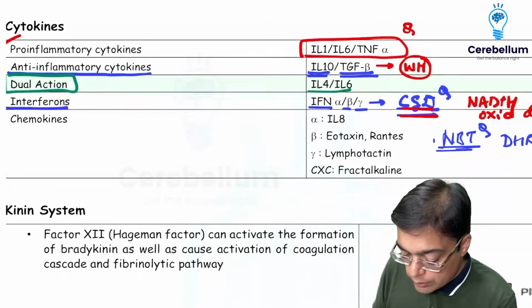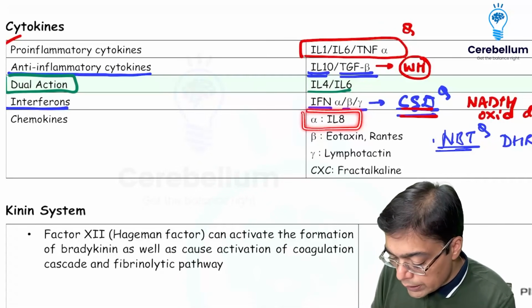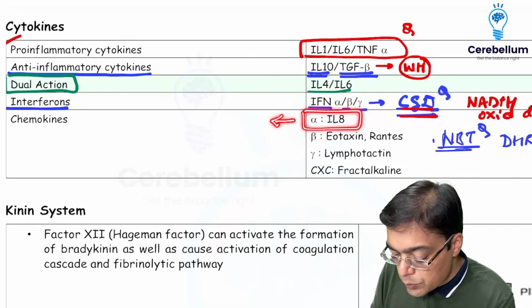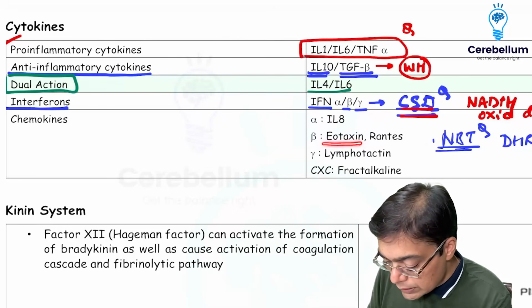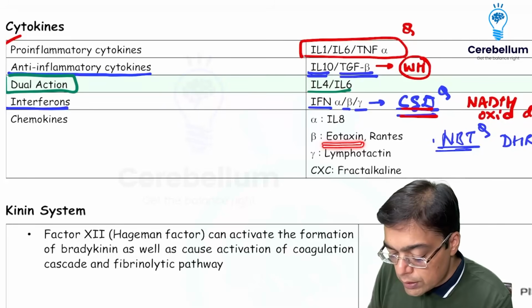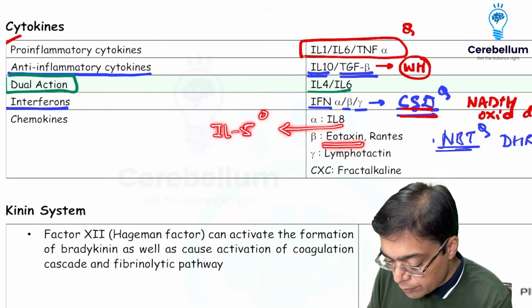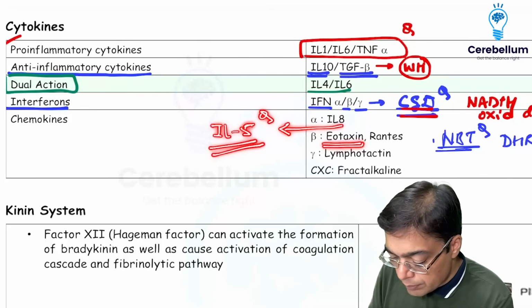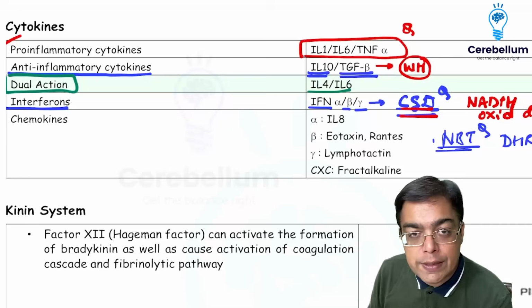We are going to be talking a bit about chemokines as well, in which alpha chemokine, which is interleukin 8, is important because that is responsible for attracting neutrophils. Beta chemokines would include eotaxin that attracts the eosinophils. Eosinophils incidentally are also attracted by a cytokine given the name of interleukin 5. That's what you need to remember over here. Of course, we are going to be talking about lymphotactin, which is going to be attracting the lymphocytes, right?